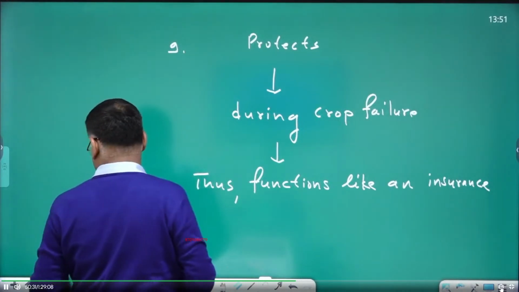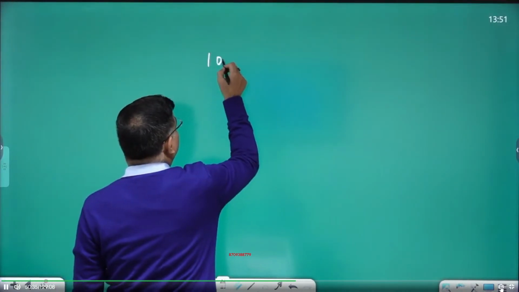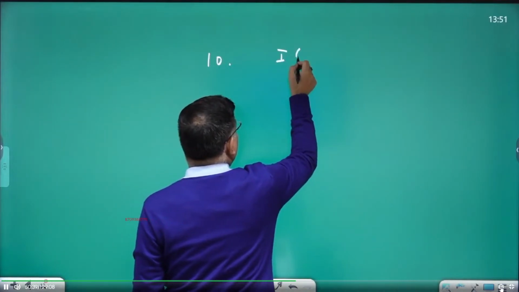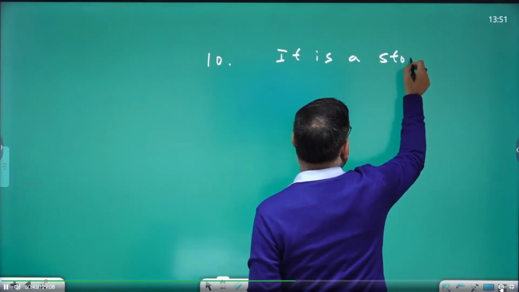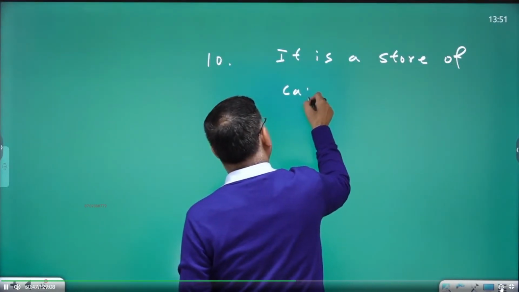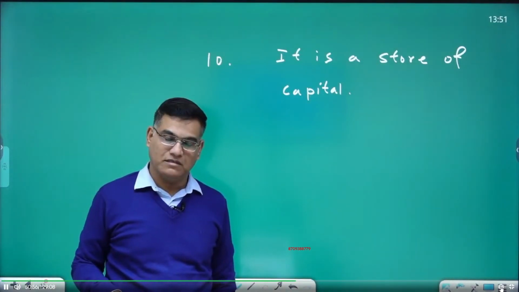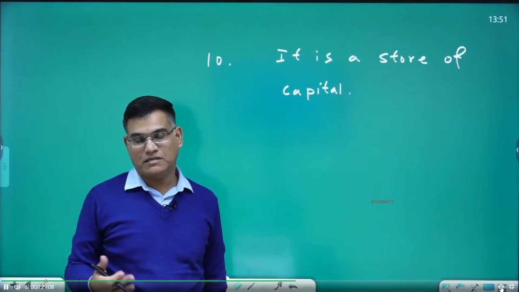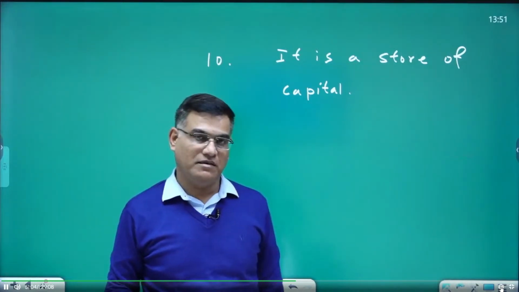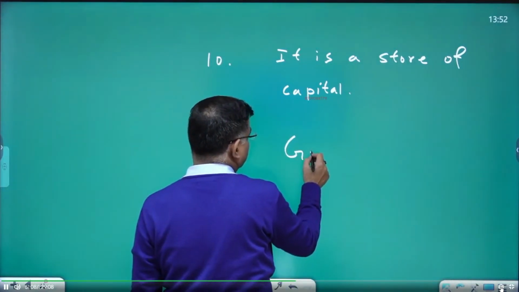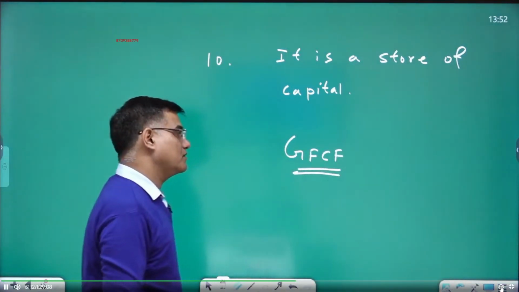And the next point: it is a store of capital. Animals are a kind of store of capital, livestock, and the more animals you have, the more capital you have. If you remember my GDP class, I taught you GFCF, gross fixed capital formation.